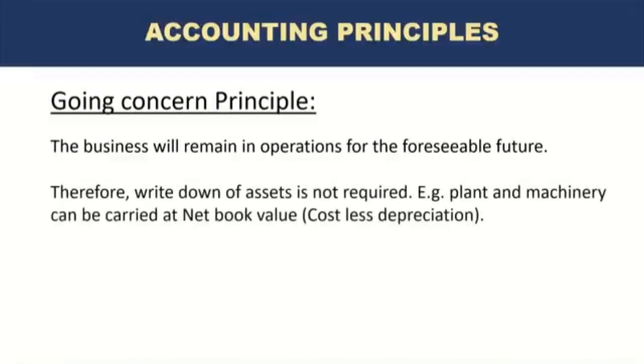Therefore, as a result, we do not need to write down assets, because think about it this way. If the business is continuing, all the assets that the business has that have been recorded at original cost or historical cost are still valid. It's still considered correct to keep the assets at their net book value, the original cost less depreciation. But if the business is discontinuing, if the business is not going to continue, the management has decided to sell it, then in that case, those assets may not be truly reflecting their value if we keep them at historical cost.